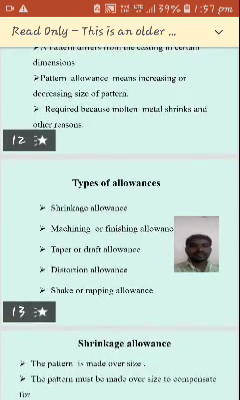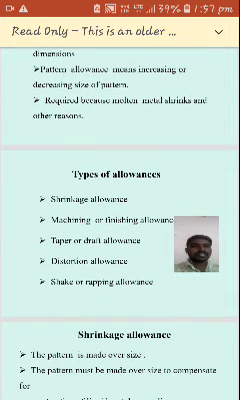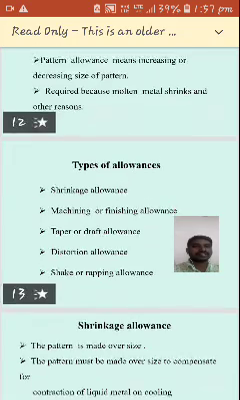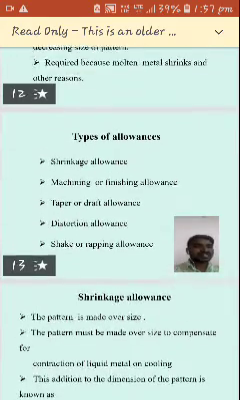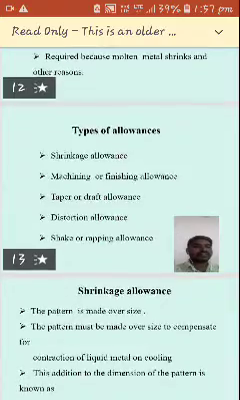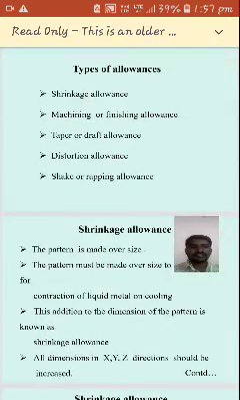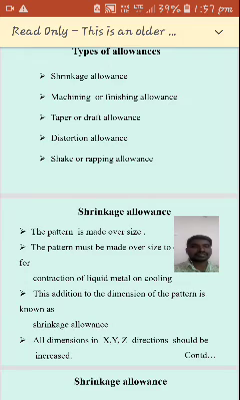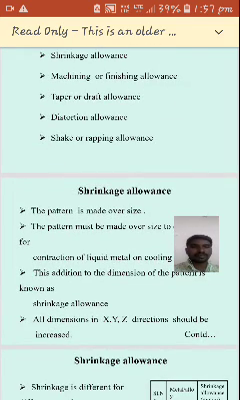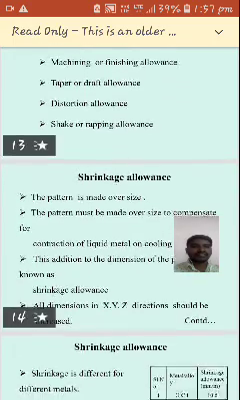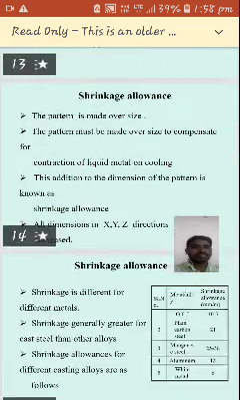It is required because of molten metal shrinkage and other reasons. Generally, there are different types of allowances added to the pattern. The first one is shrinkage allowance, the second is machining or finishing allowance, the third is taper or draft allowance, the fourth is distortion allowance, and the fifth is shake and rapping allowance. We will see them one by one.